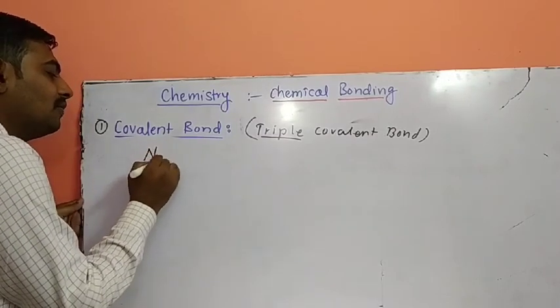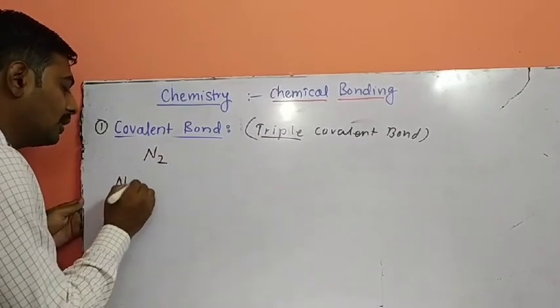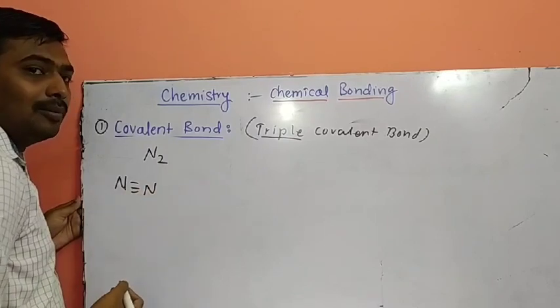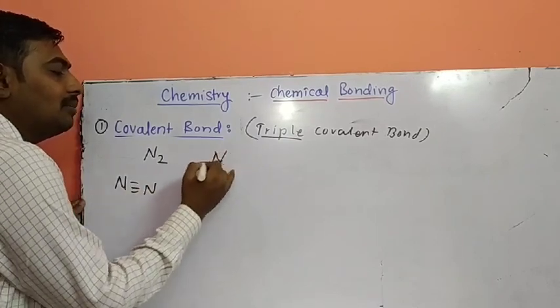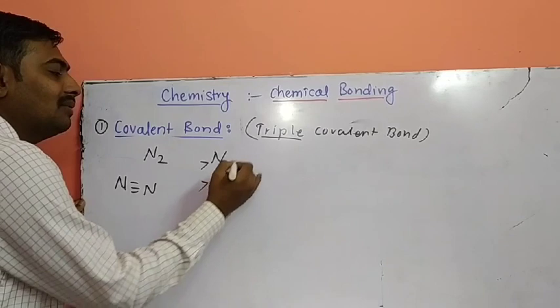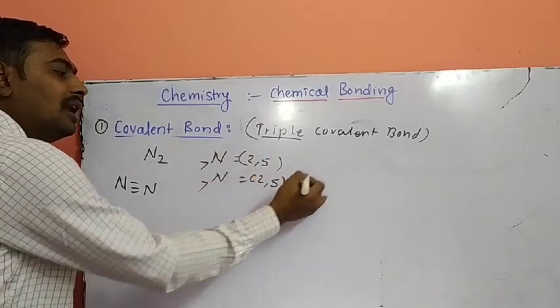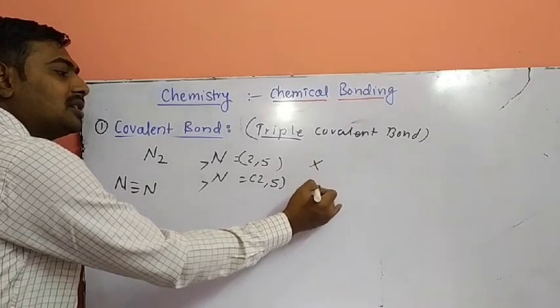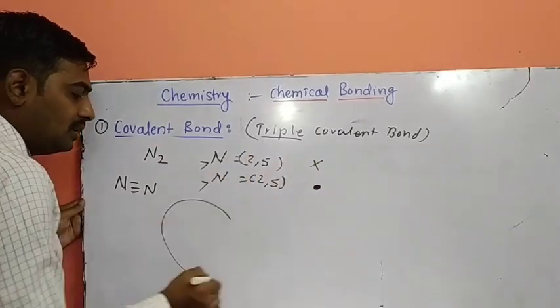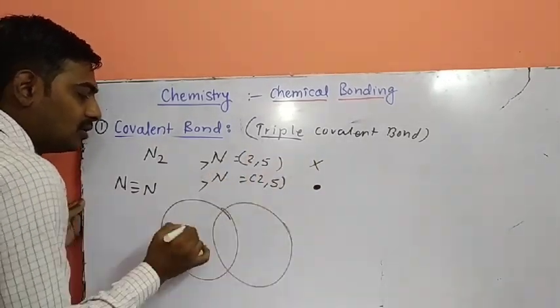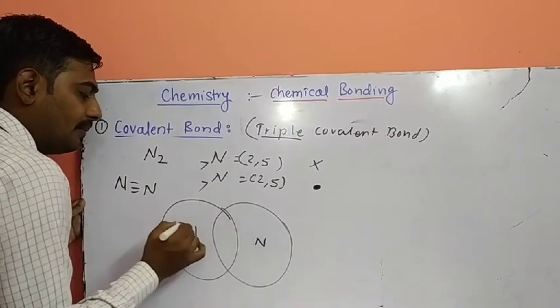We'll see the formation of the N2 molecule. What is N2? Nitrogen molecule. Nitrogen triple bond. Nitrogen atomic number 7, second nitrogen atomic number 7. Electron configuration 2, 5. Second 2, 5. Electron representation cross, electron representation dot. See, this is the first nitrogen. This is the second nitrogen. N and N.